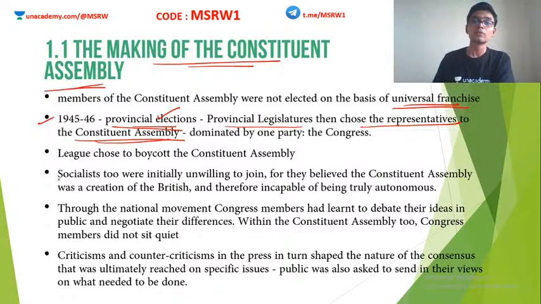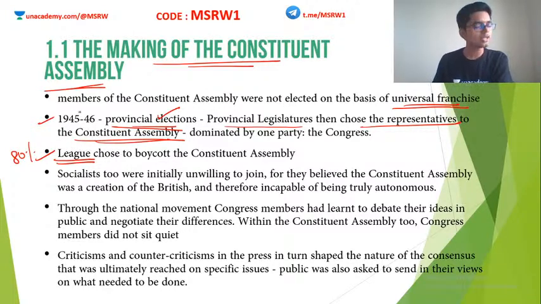The second party which secured a lot of seats was the Muslim League. I told you, after the 1945-46 elections, the Muslim League had the confidence to demand Pakistan because they won about 80% of the Muslim votes in these elections.